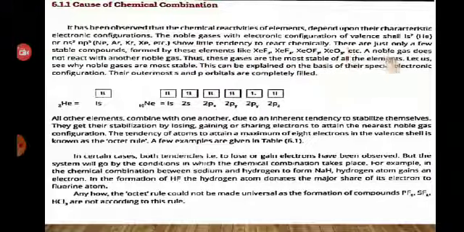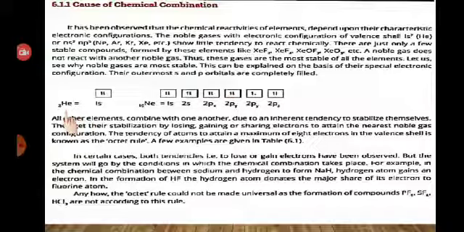There are only a few stable compounds formed by these elements, like xenon fluoride and a few other molecules. A noble gas does not react with another noble gas. Thus, these gases are the most stable of all the elements. Let us see why noble gases are most stable. This can be explained on the basis of their special electronic configuration. Their outermost s and p orbitals are completely filled.